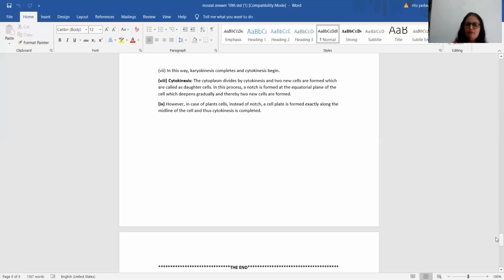However, in the case of plants, instead of a notch, you can write the word cell plate. That is another keyword. This is formed exactly along the midline. Whenever the cytoplasm divides, it always divides from the middle. So that's the midline of the cell, and therefore cytokinesis is completed.